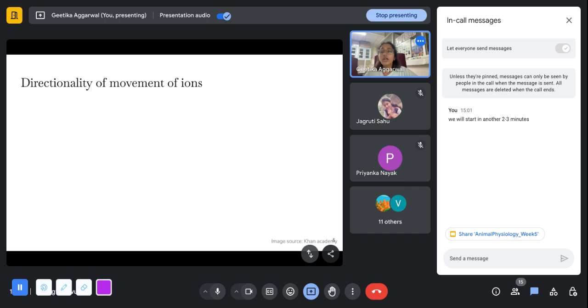Moving on. So, now that we know how these ions are distributed in and out of the cell, what is the directionality of movement of these ions? Or what would you expect the directionality of movement to be based on the concentration gradient? In what direction should sodium and potassium ions be moving?